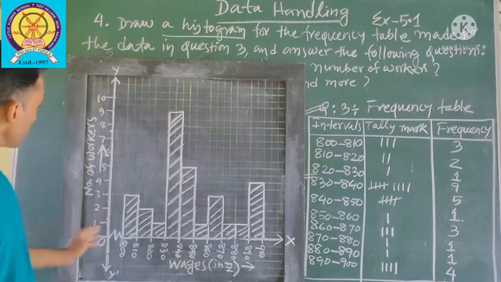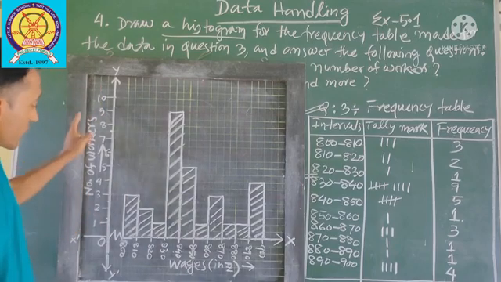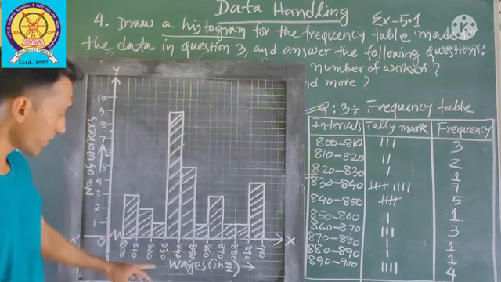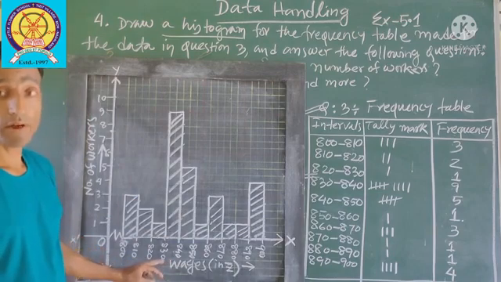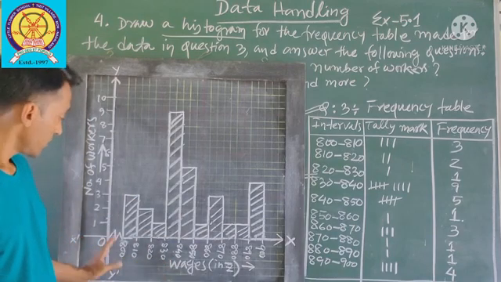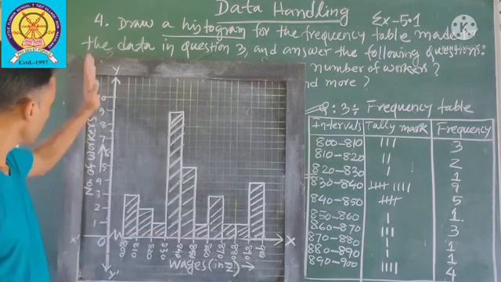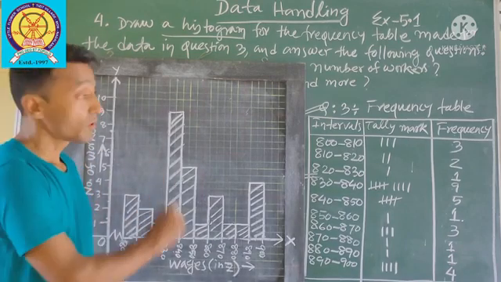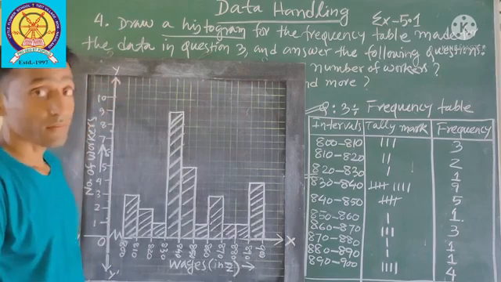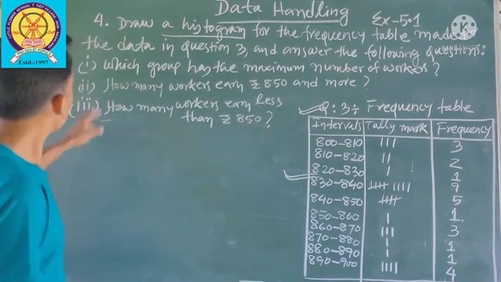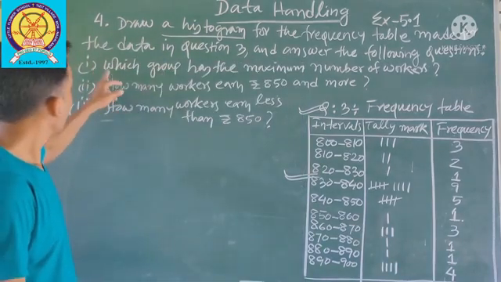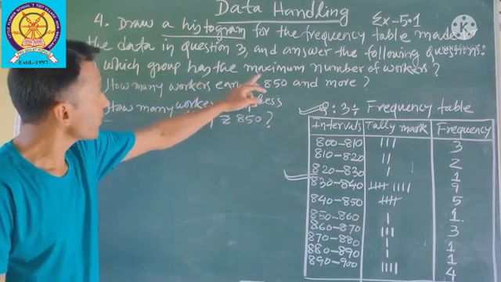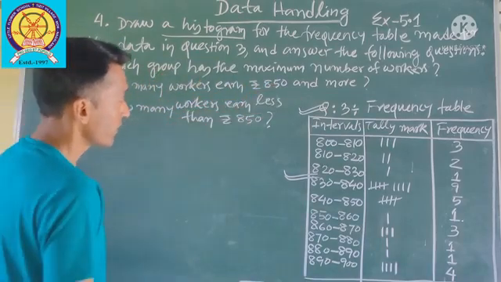In the y-axis we represent number of workers. In the x-axis we represent what? Wages of the workers. Now we will do the next problems. Let's see question number 1. Which group has the maximum number of workers?